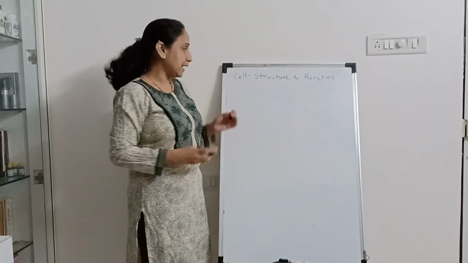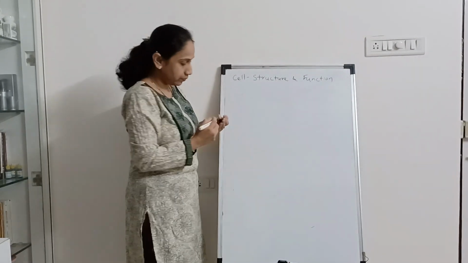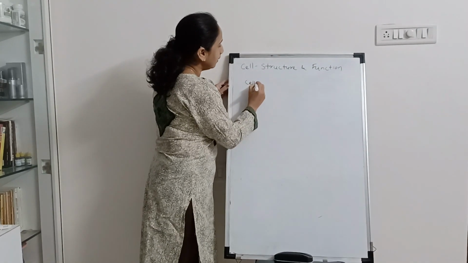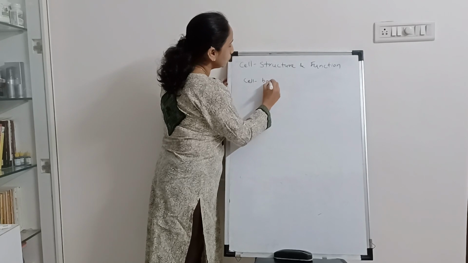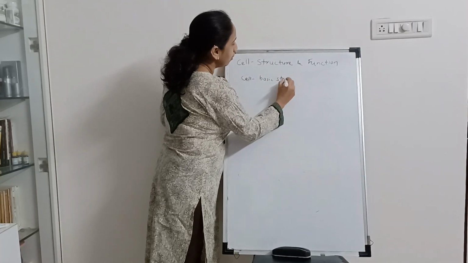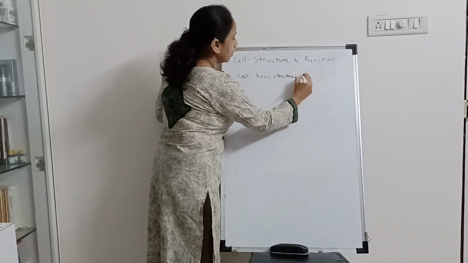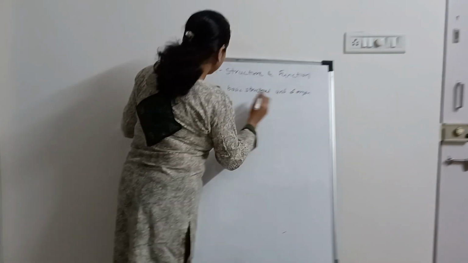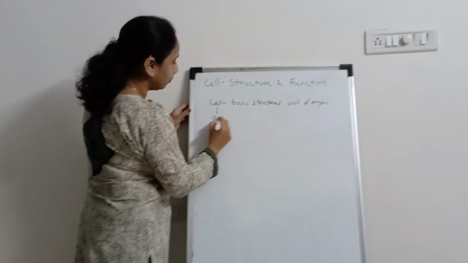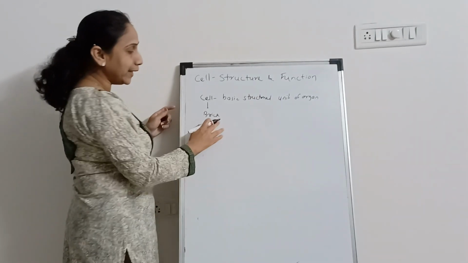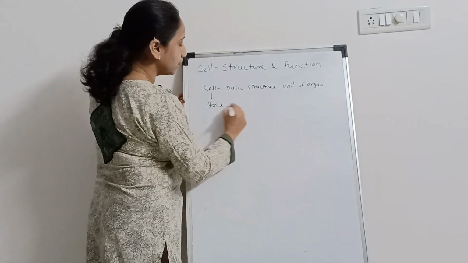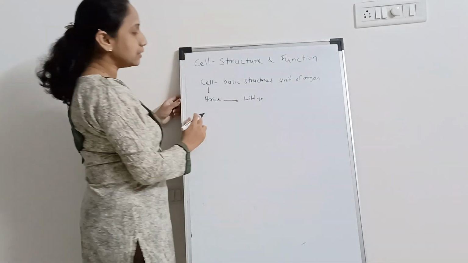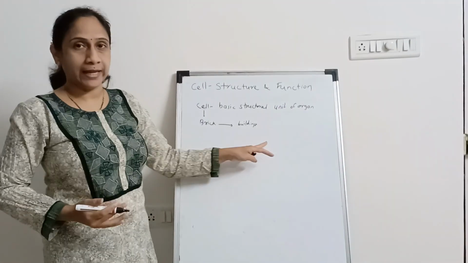So when we say cell, what comes to our mind is: cell is the basic structural unit of an organism. So let's compare a cell with a brick. As bricks assemble to form buildings, in a similar way cells assemble to form any living organism.